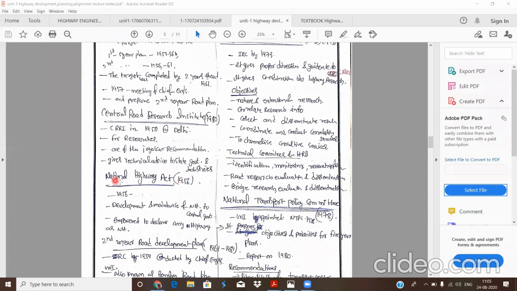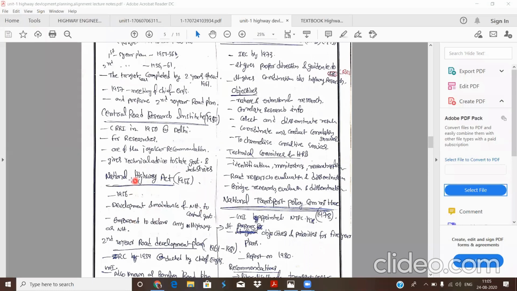The responsibility of the National Highway Act is the development and maintenance of national highways by the central government. Any national highway construction or maintenance is under the National Highway Board only.